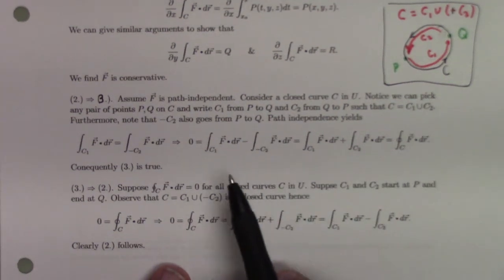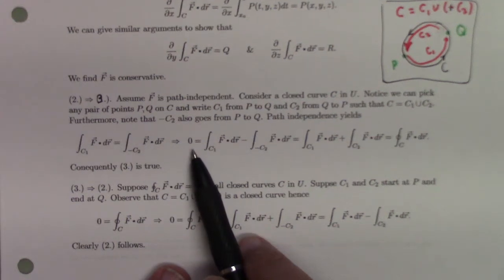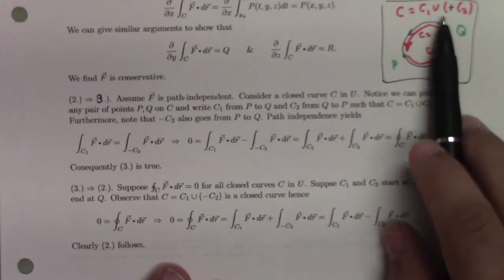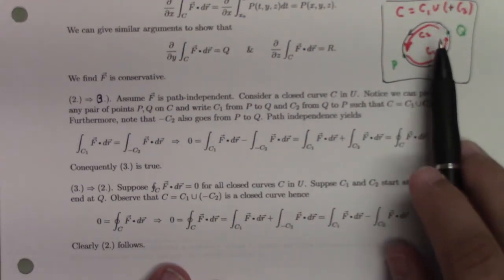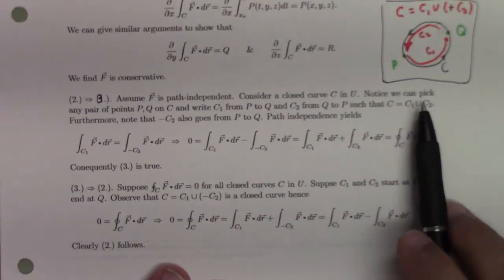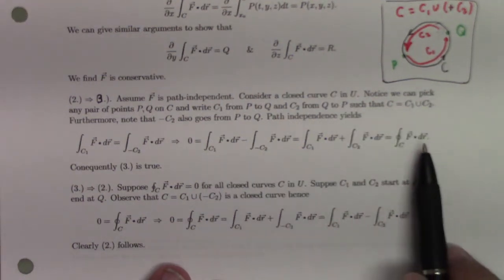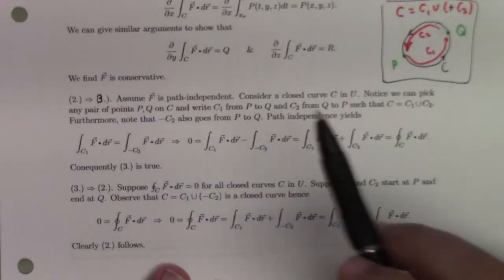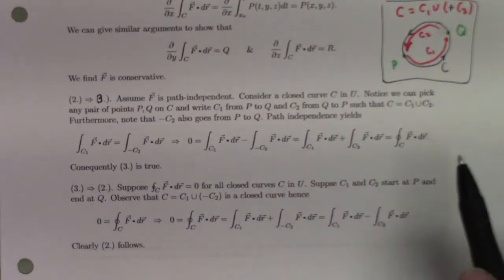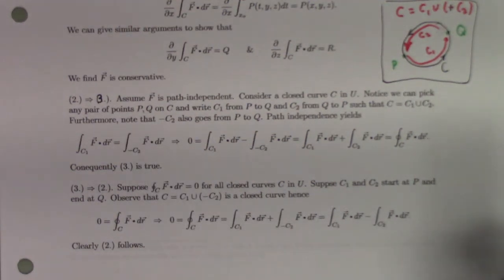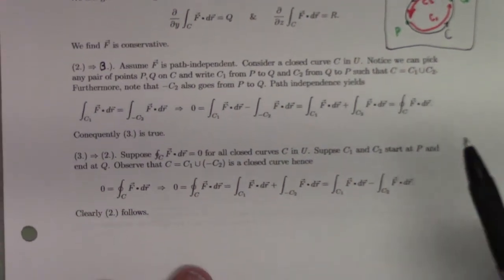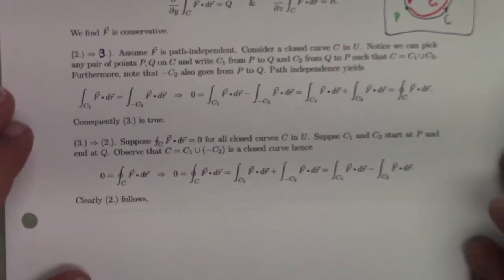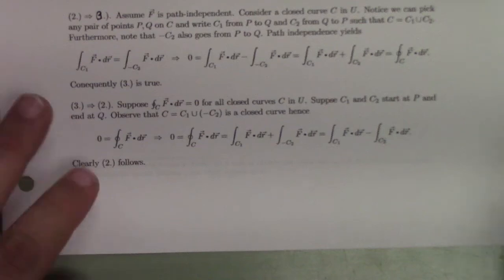And so there you have it. We just took an arbitrary loop in the set U on which f is assumed to be path independent, and we proved that the integral around that loop has to be 0. That's the claim of 3: integrals around loops are 0. Consequently, 3 is true. And the proof of 3 implies 2 is pretty similar.